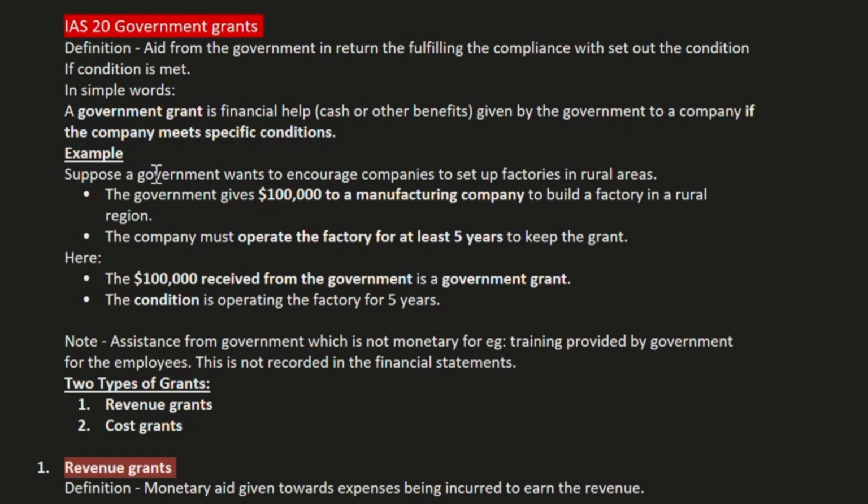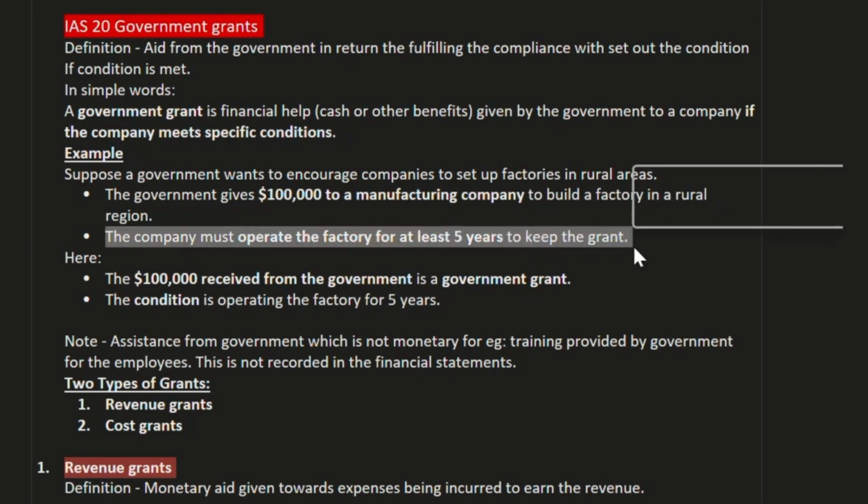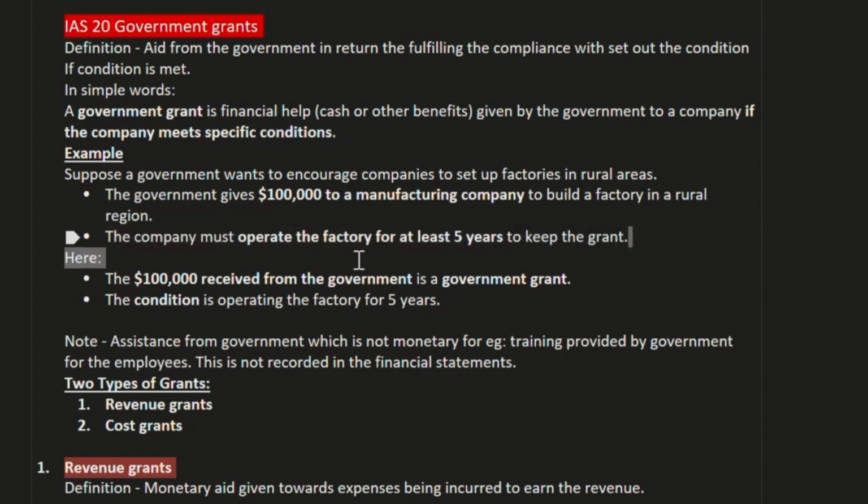Example, suppose a government wants to encourage companies to set up factories in rural areas. The government gives $100,000 to a manufacturing company to build a factory in a rural area. The company must operate the factory for at least 5 years to keep the grant. So this is the condition we need to fulfill to get that $100,000 government grant. Here, the $100,000 received from the government is the government grant, and the condition is operating the factory for 5 years.